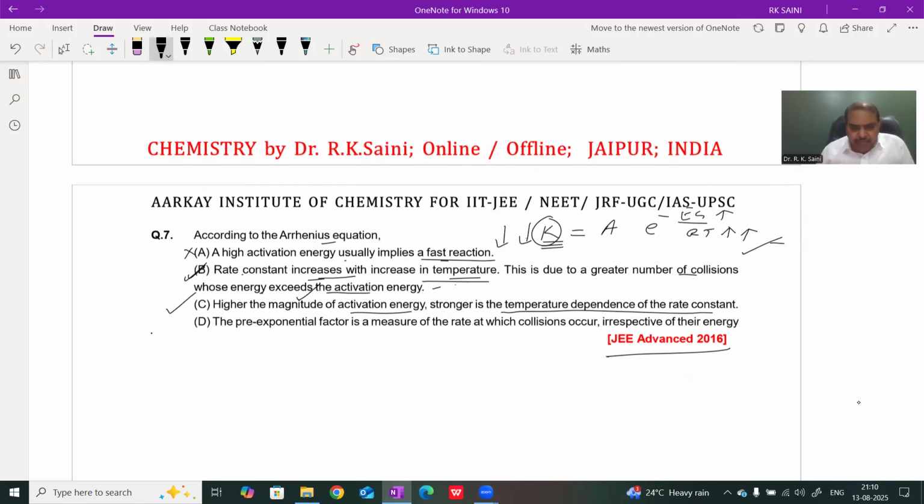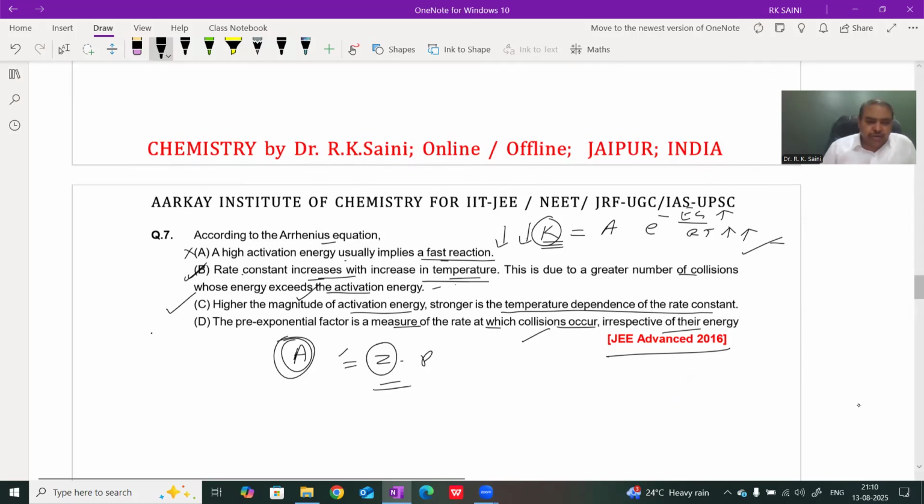The pre-exponential factor, the Arrhenius parameter A, is a measurement of the rate at which collisions occur, irrespective of their energy. Yes, it is a correct statement. The collision frequency A equals Z into P, where Z is the collision frequency, meaning the number of collisions per second per unit volume. It is not related to energy. And hence this option is also correct. Question 8.